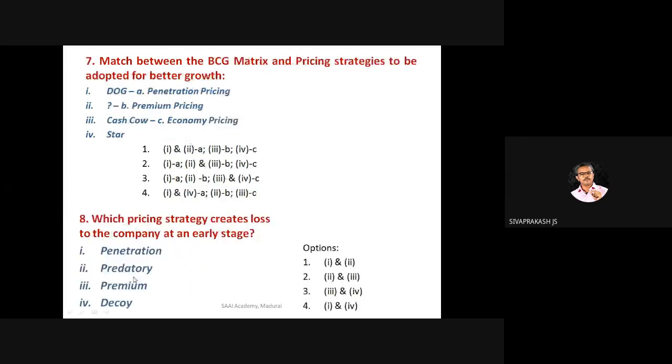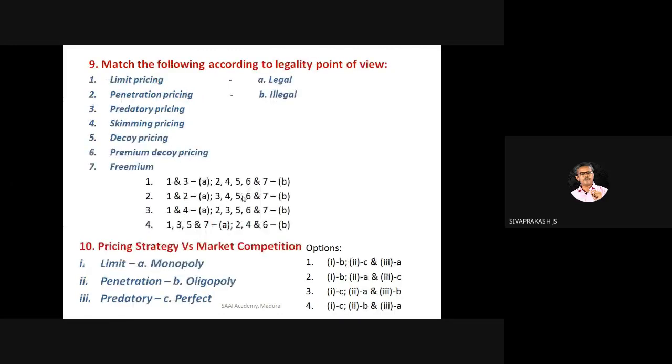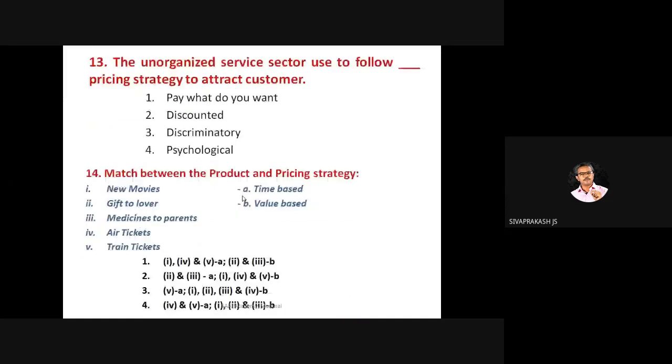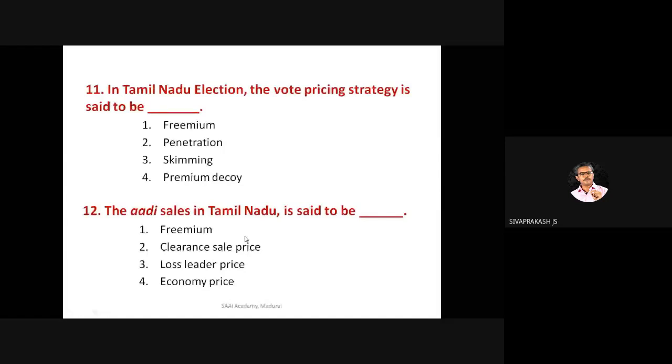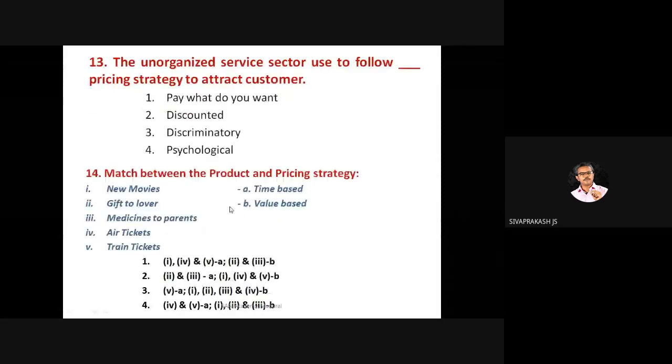These are from the NET perspective, right? We have covered only 3 to frame this question: BCG matrix, pricing strategy, and then what is that? Yeah, product life cycle. Okay. So there are some simple questions also. Right? Tamil Nadu election, what pricing strategy is said to be dash. Audi sales in Tamil Nadu is said to be dash. Right? You can think of it. After studying, you try this.